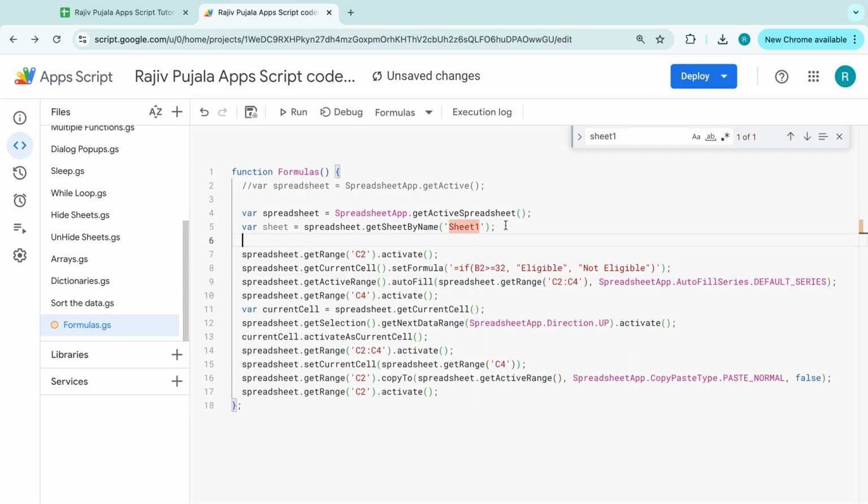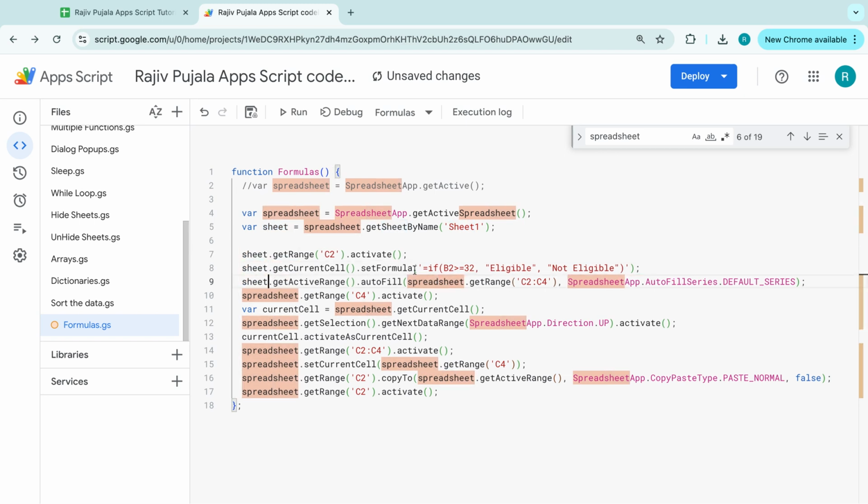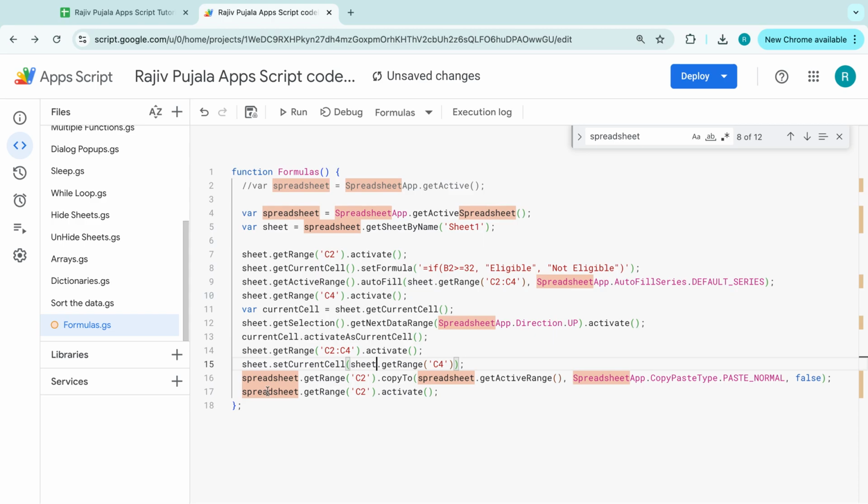Cool, right? And now wherever it says spreadsheet here, I'm going to replace that with sheet, not the SpreadsheetApp, just this one, this one, this one, this one, and this one, this one, this one, this one. You really don't have to learn anything in this code. It is automatically generated by the recorded macros.